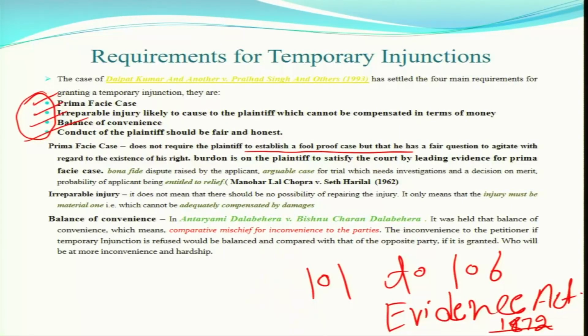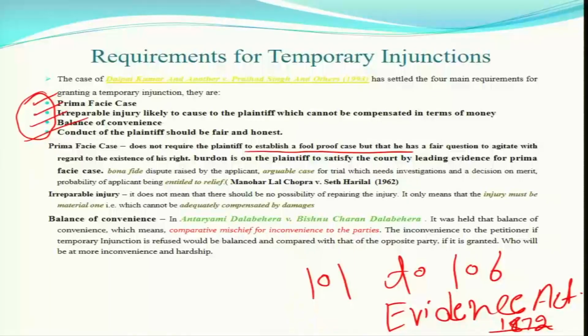But here I am talking about prima facie case along with this original suit. If you are asking for this relief also, suppose on the first date of hearing, along with your plaint you are filing an application under Order 39 of CPC. Yes, your lordship, I need temporary injunction also, because there are chances the opposite party can waste my property, damage my property, alienate my property, sell out my property, or there can be breach of contract.